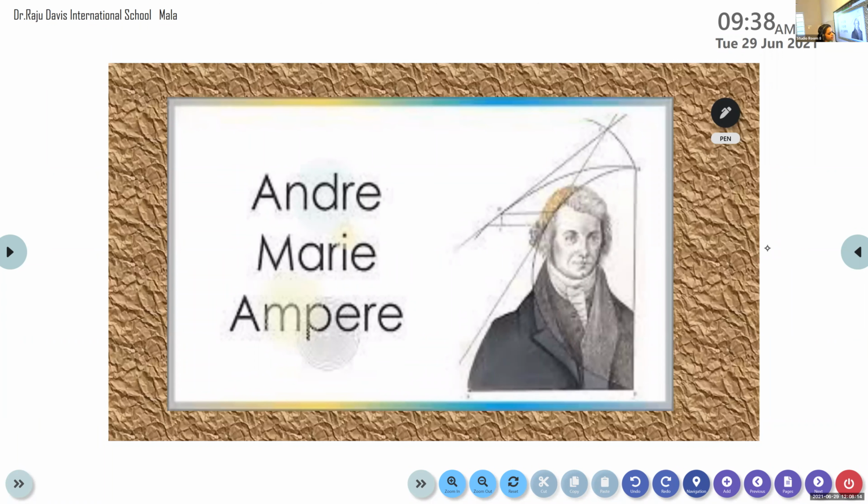SI unit of current. Yes, I think some audio problems are there, right? Vishnupriya, what is the SI unit of current?